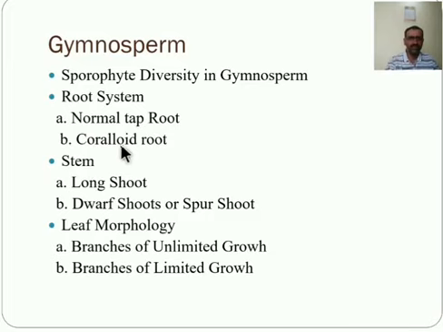Second one is the coralloid root. They are negatively geotropic and grow on the surface of the soil. Mostly roots are present in the soil and grow downward, they are positively geotropic.